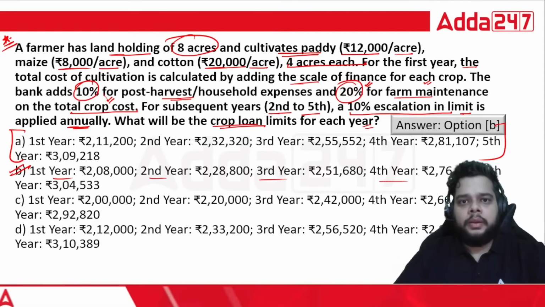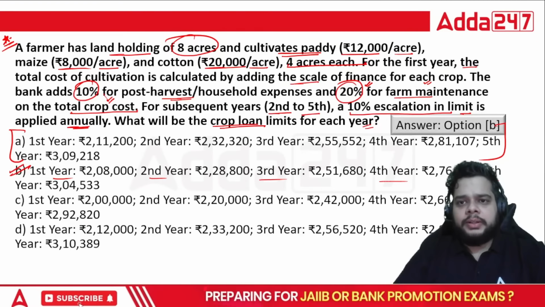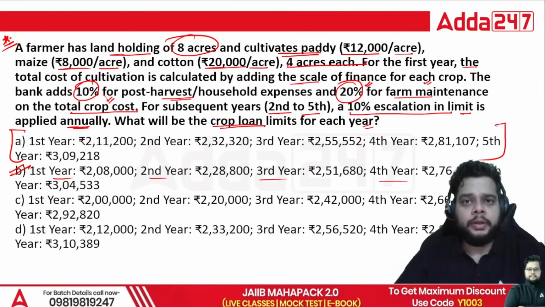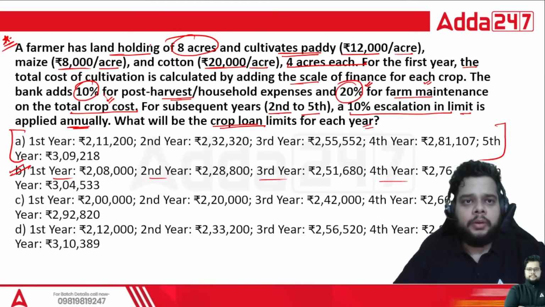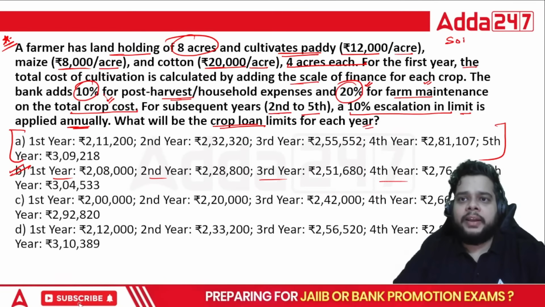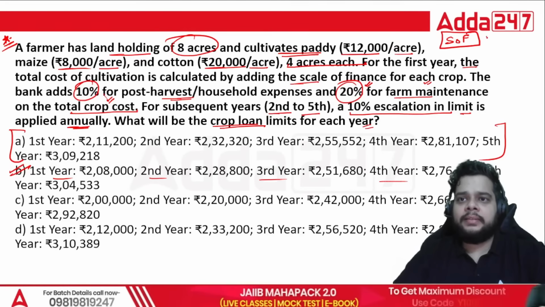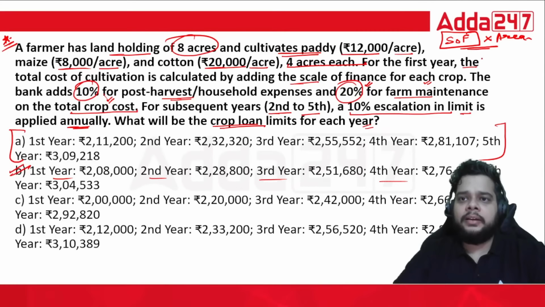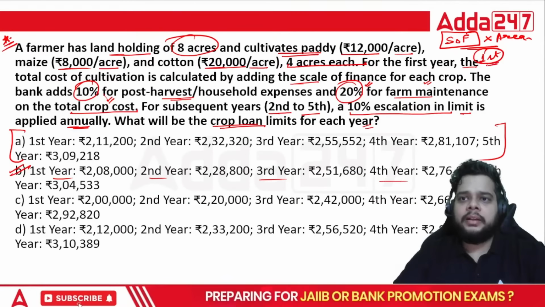Okay. Try to answer. Try to calculate this particular question, because the issue which you will face is determining the scale of finance. If you know the scale of finance, just multiply it by the area, and you will get the first year's KCC limit.